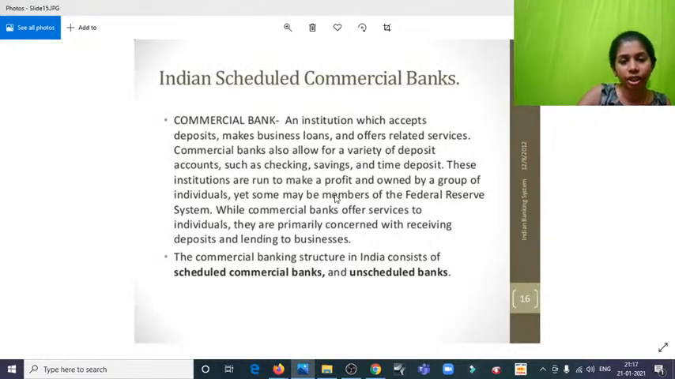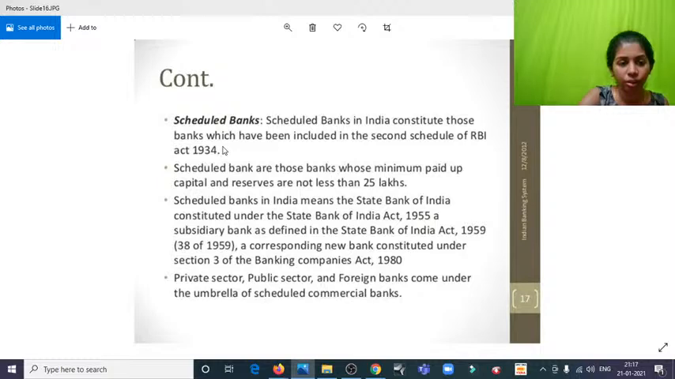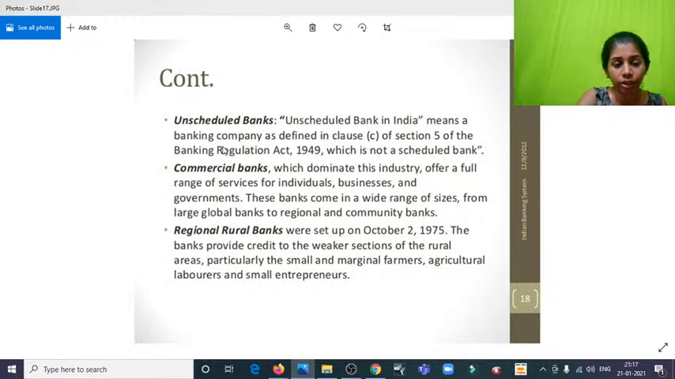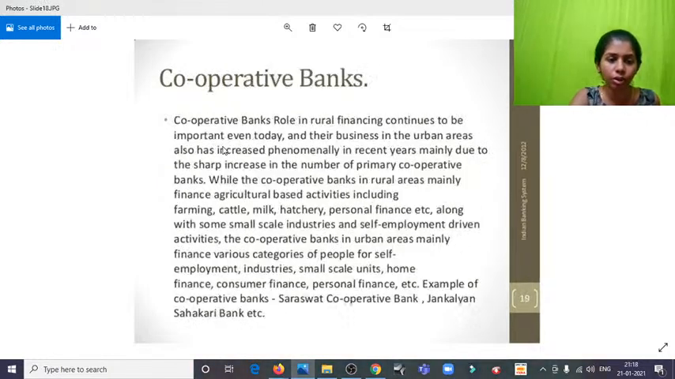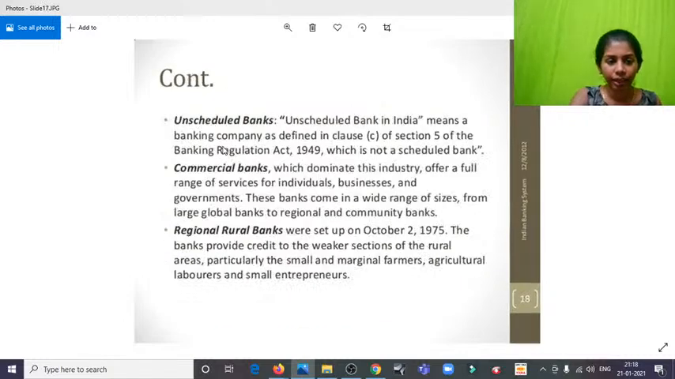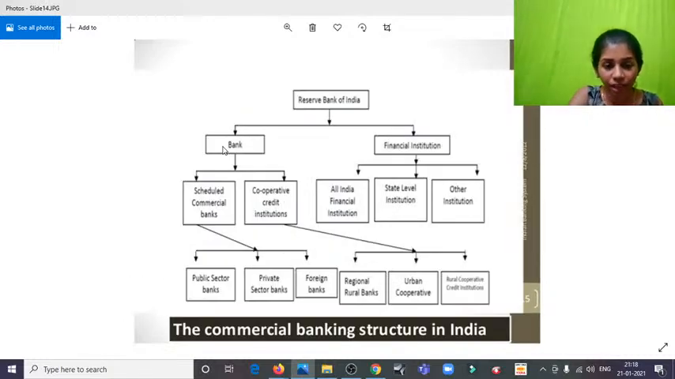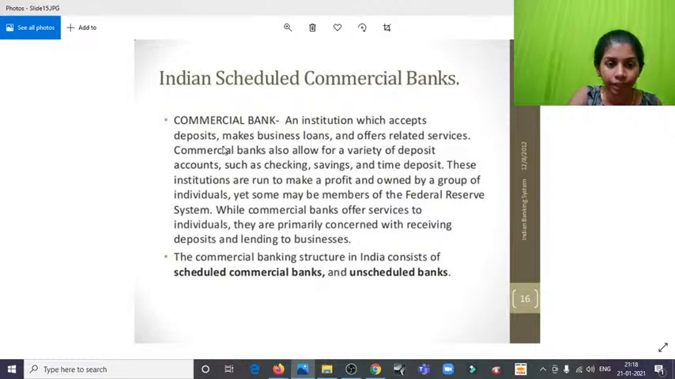And yes, the Indian scheduled commercial banks: we have commercial banks, scheduled banks, unscheduled banks, regional rural banks, cooperative banks, and these are the types of banks. But we have even more categories than that. A commercial bank is an institution which accepts deposits, makes business loans, and offers related services. More likely a typical bank, just a normal bank you think of.